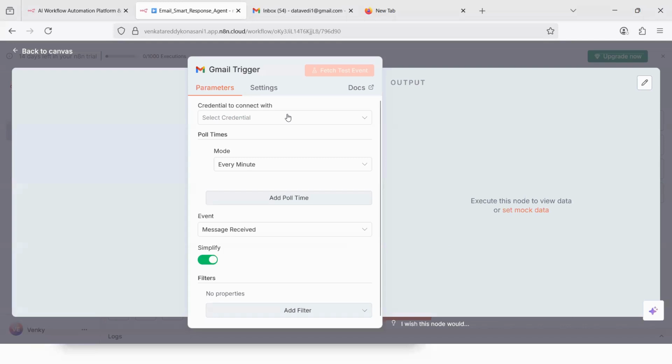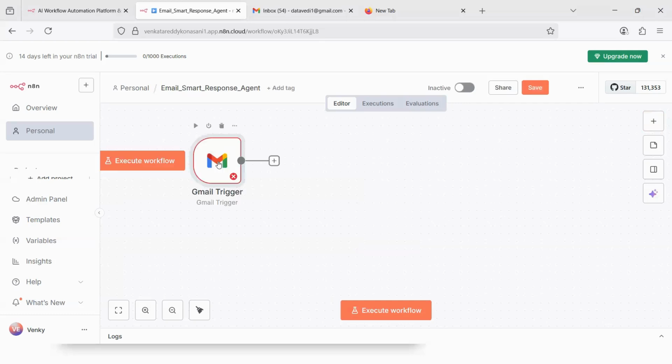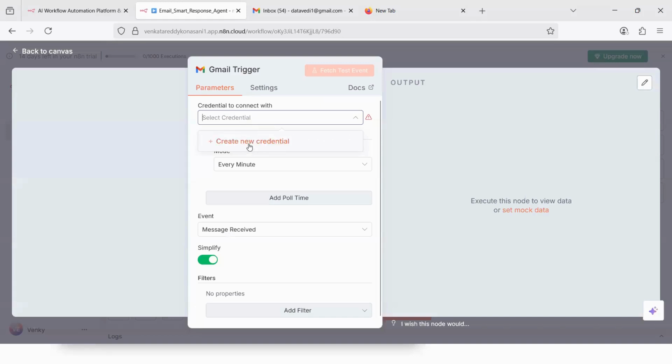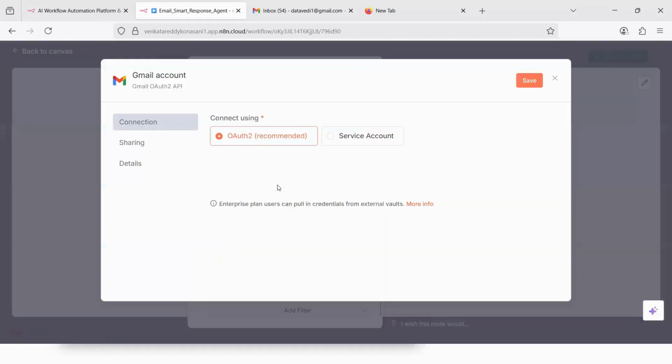Now it is asking for credentials. So when you say Gmail, whose Gmail is that? Once you say message is received, in whose inbox are you talking about? So the Gmail trigger is there, but there is a cross sign here. That means credentials for the Gmail trigger are not set. So you have to set the credentials. Then I would say create new credentials.